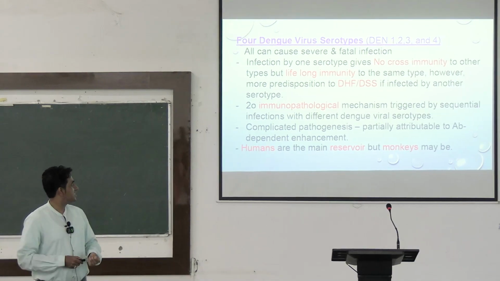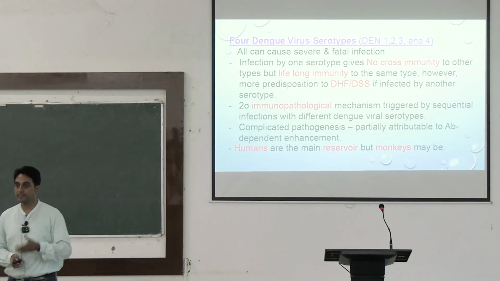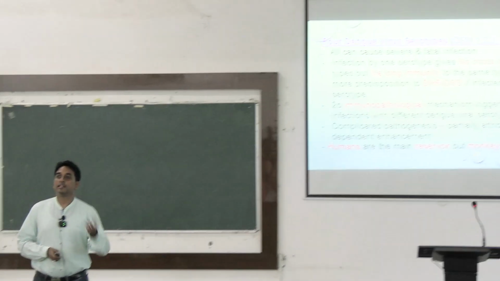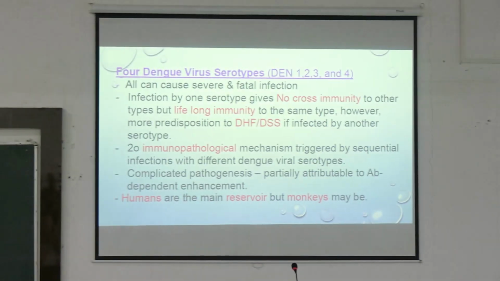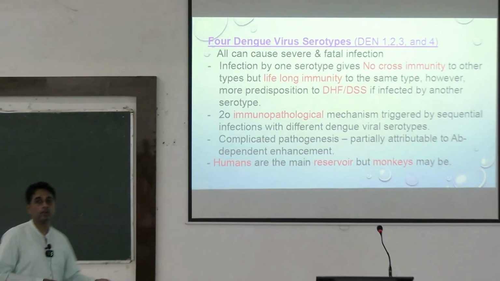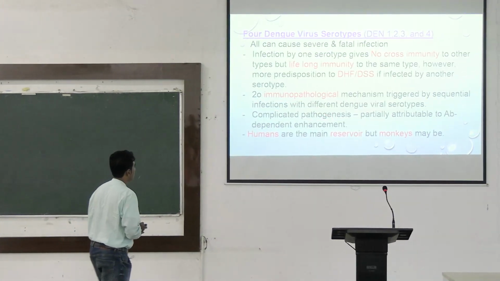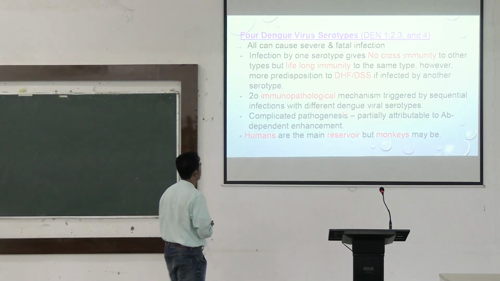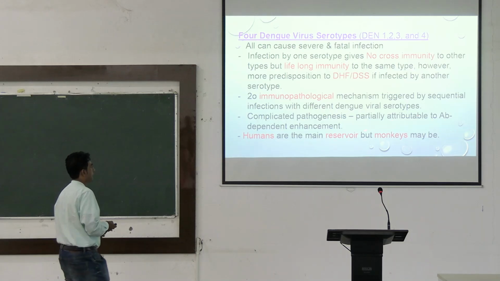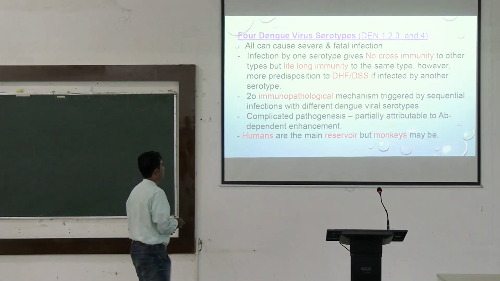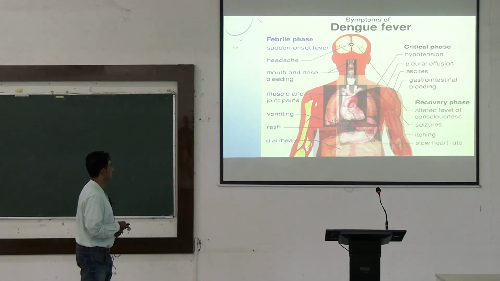Okay, infection due to one serotype will not give cross immunity due to other serotypes, and if the second time you are infected by another serotype, you have a higher chance of progressing to dengue hemorrhagic fever and dengue shock syndrome due to cross-reacting antibodies. Okay. Immunopathological mechanism is triggered by sequential infection with different dengue viral serotypes. They have a complicated pathogenesis partially attributable to antibody-dependent enhancement. Humans are the main reservoir of this dengue virus.